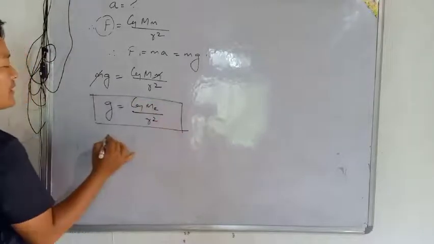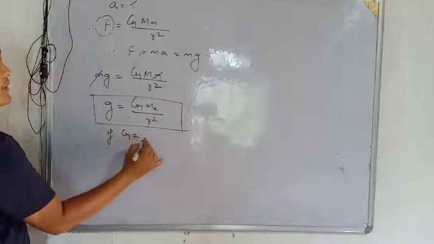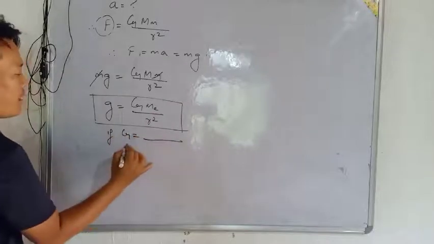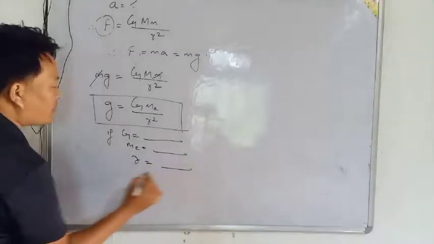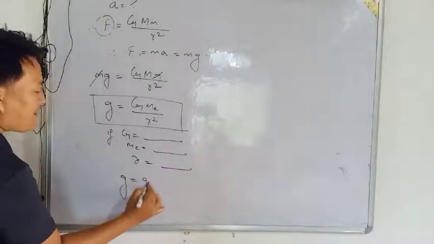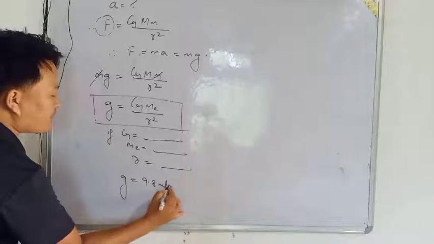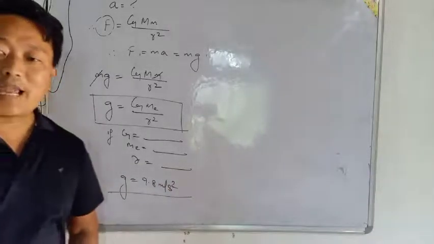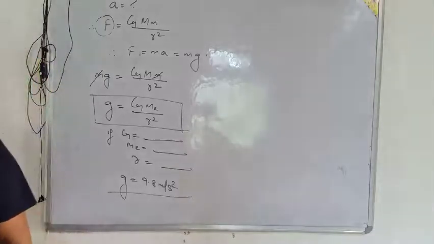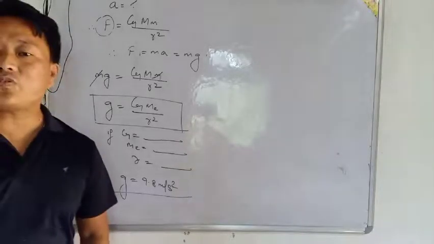If we put the G value, mass of earth value and radius of the earth value, then we get approximately 9.8 meter per second square. This is for the earth, and for different planets there is different acceleration due to gravity.